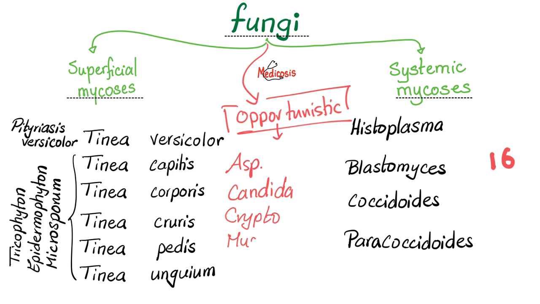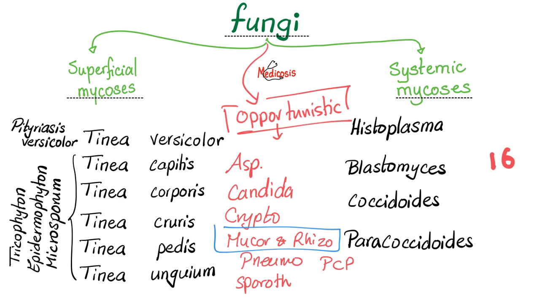Then we have Mucor and Rhizopus, which cause mucormycosis, otherwise known as zygomycosis, because it affects the zygoma or the zygomatic process, which is part of your face. It's part of the skull. Then we have Pneumocystis jirovecii, which causes Pneumocystis pneumonia, as well as Sporothrix schenckii, which causes sporotrichosis. All of these diseases tend to be more severe in the immunocompromised persons. The weaker your immune system, the greater the risk. That's the essence of an opportunistic infection. Today we'll learn about Mucor, Rhizopus, Pneumocystis jirovecii, and Sporothrix schenckii.